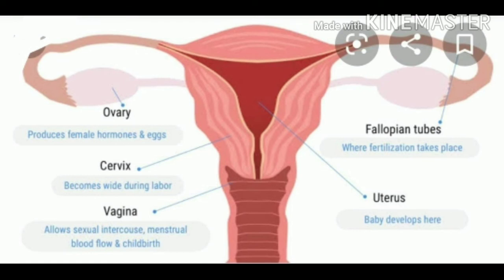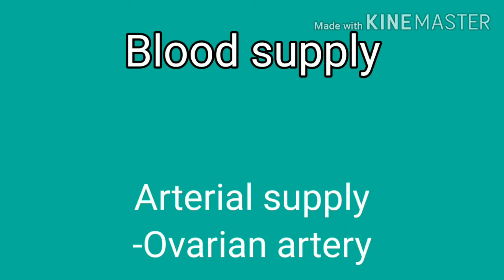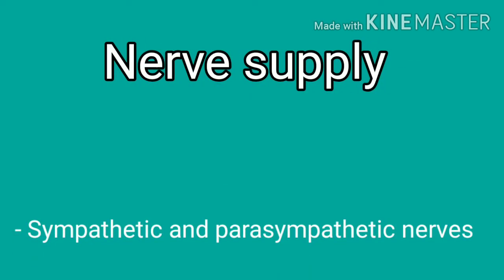Next are the ovaries. The ovaries are present as a pair and they produce the ovum. Blood supply of the ovaries: arterial supply, the ovarian artery. Nerve supply: sympathetic and parasympathetic nerves.